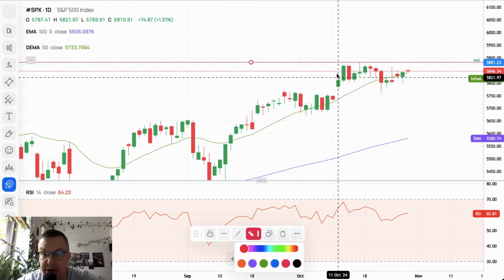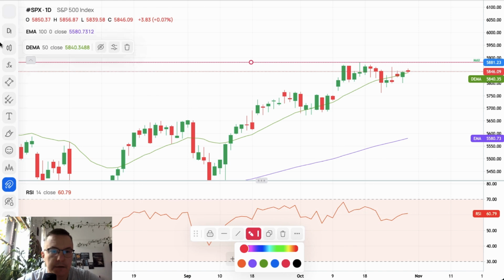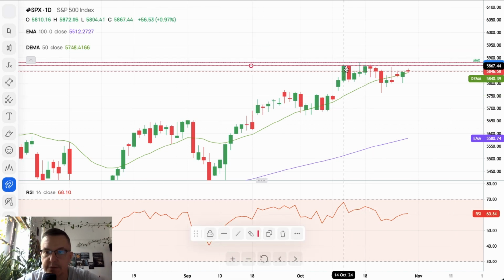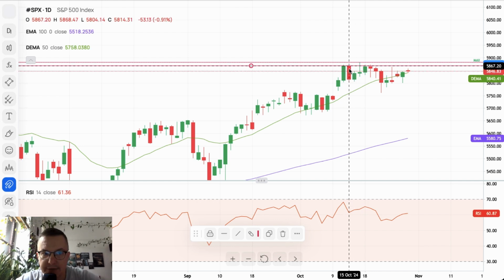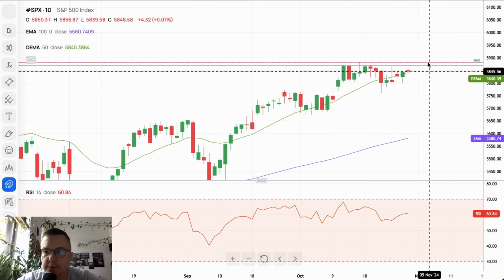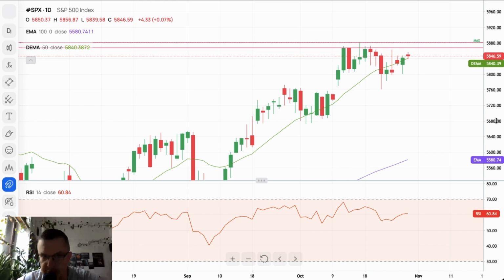This is a daily time frame chart. Every candle is a daily market volatility, right? So those two look very nice. 5,868, 5,888. Those levels consist of the supply zone.